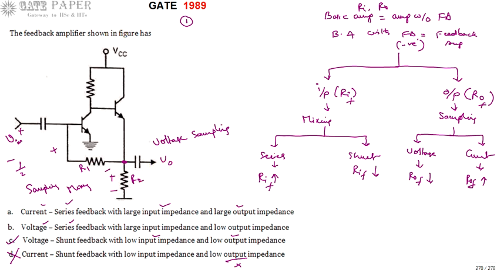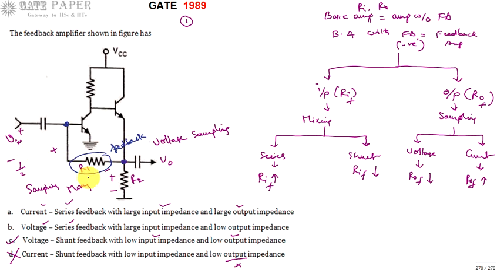Voltage across R1 is going to be treated as feedback, because it is a resistor common between the input and output node.